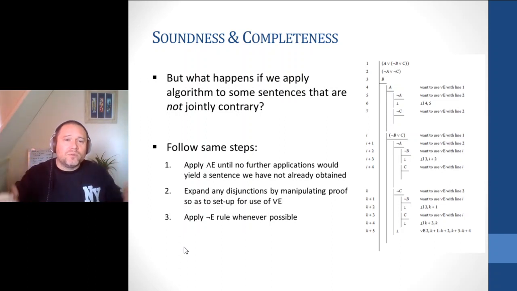So our first move will be to apply conjunction elimination until we're down to atoms or just disjunctions. Okay. We're then going to expand the disjunctions, again, manipulating it to try and set up for disjunction elimination. We're then going to apply negation elimination whenever possible to generate whatever contradictions we have.